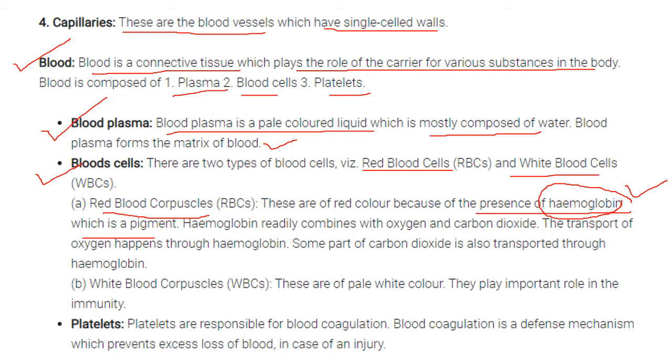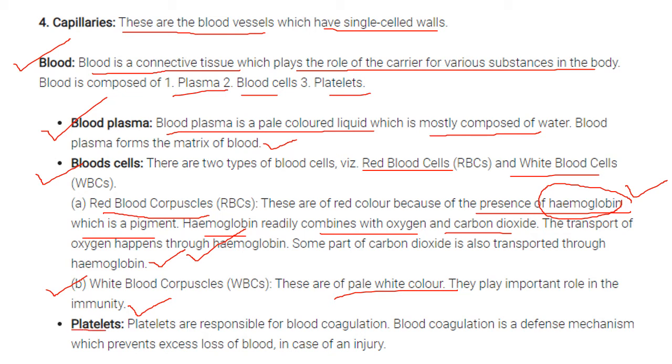And hemoglobin, what is the function of hemoglobin? It combines with the oxygen and the carbon dioxide, and then the transportation occurs through the hemoglobin. Some part of the carbon dioxide is also transported through the hemoglobin. So you can say it combines with oxygen and transports it to the various cells. That is why hemoglobin can be called the transporter. And white blood corpuscles are pale white in color, and their function is an important role in immunity because they fight against diseases or germs.